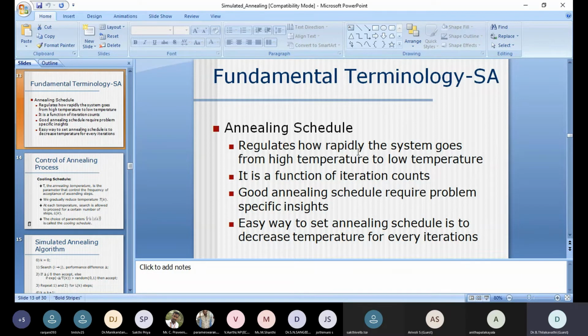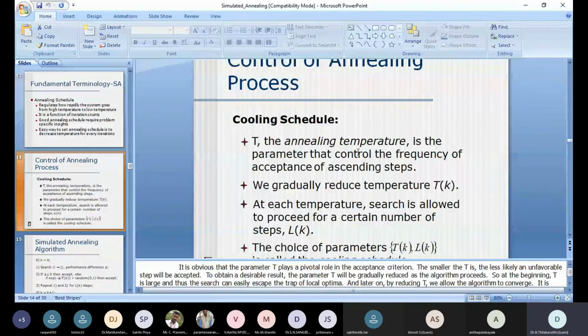Another controlling process of simulated annealing depends completely on the annealing schedule. Here T is the annealing temperature.